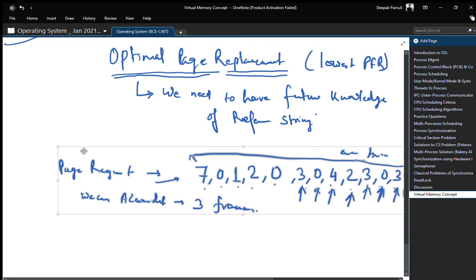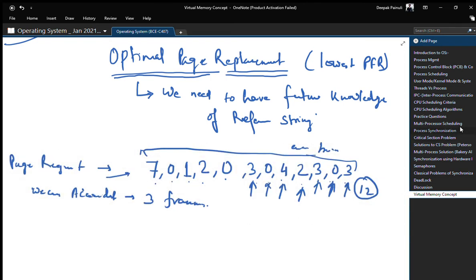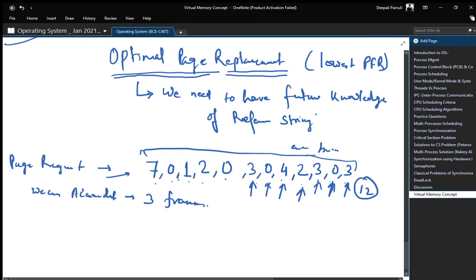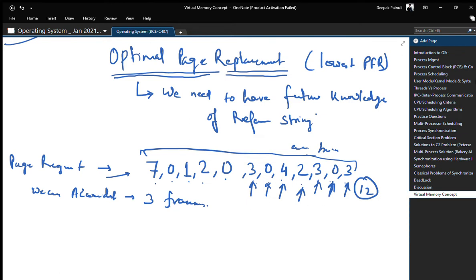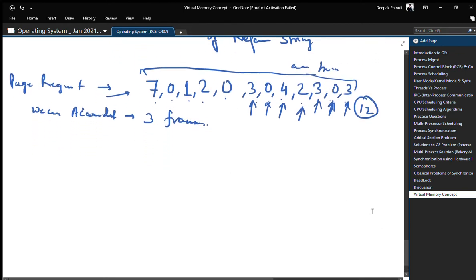Okay. Now we have the same question with us. We have a reference string like that, and we are given that the frame size is 3 frames, right? We have a 3-frame structure in the memory. Now we will solve it. Now understand it. In the previous case, for the first 3 pages, initially the frames will be free, blank.